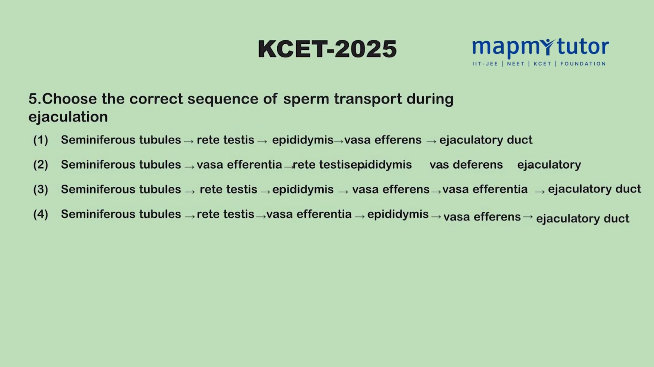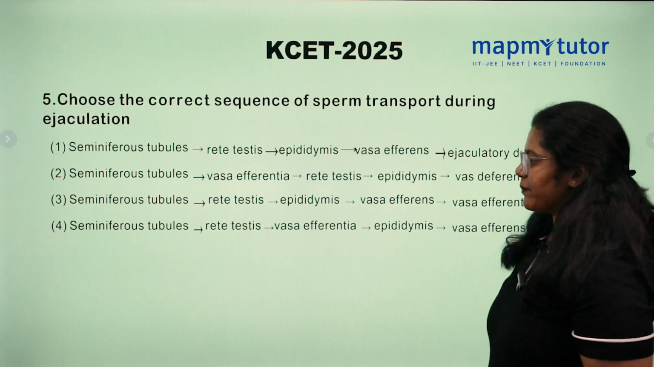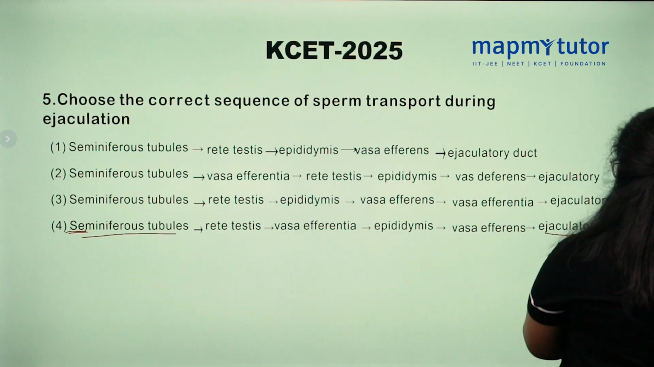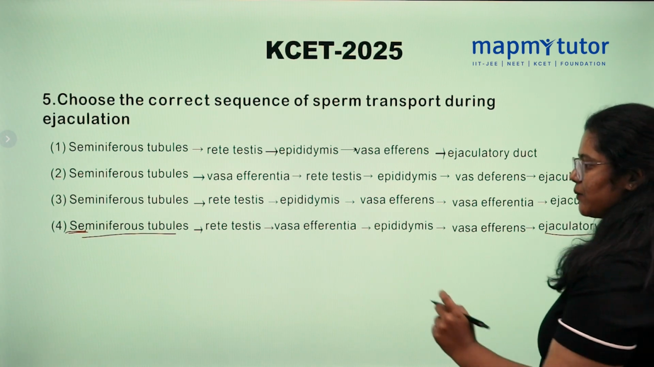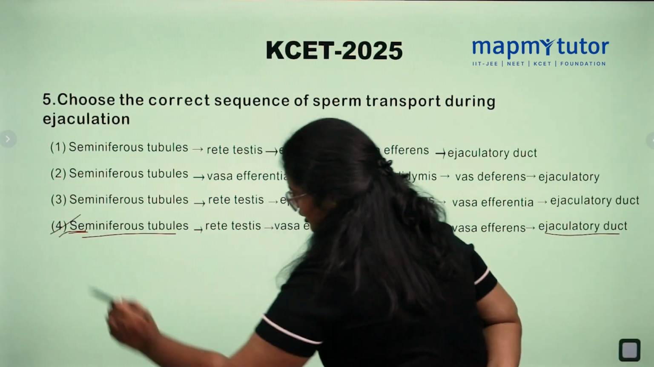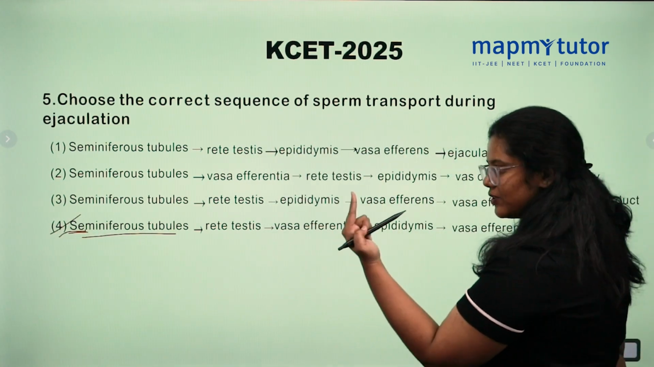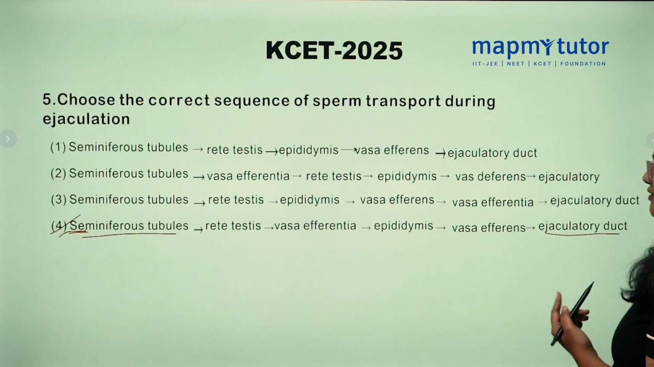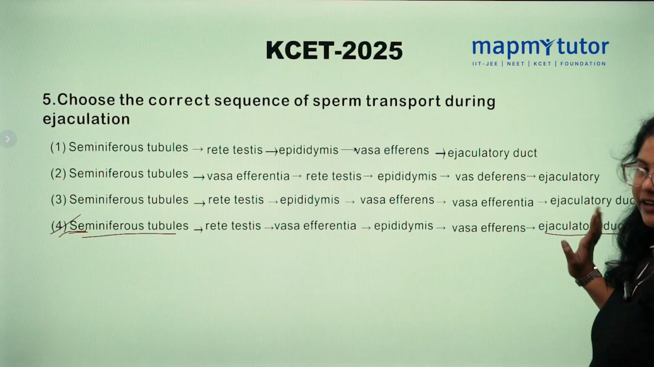Choose the correct sequence of sperm transport during ejaculation. Remember human reproduction chapter. The sperm travel from seminiferous tubules to ejaculatory tract and the correct sequence is option 4. The sperm transfer from seminiferous tubules, rete testis, vasa efferentia, epididymis, vas deferens and ejaculatory duct.